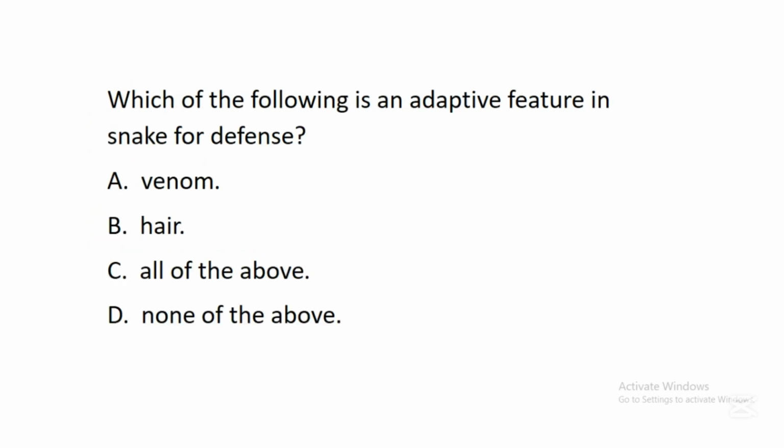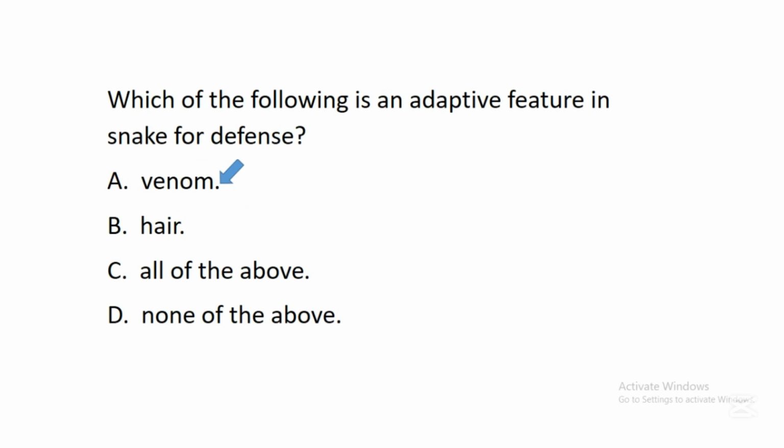The next question says, which of the following is an adaptive feature in snake for defense? A. Venom, B. Hair, C. All of the above, D. None of the above. In this question, the correct answer is A. Venom. So venom is a chemical that a snake uses to defend itself when it gets attacked in its environment.